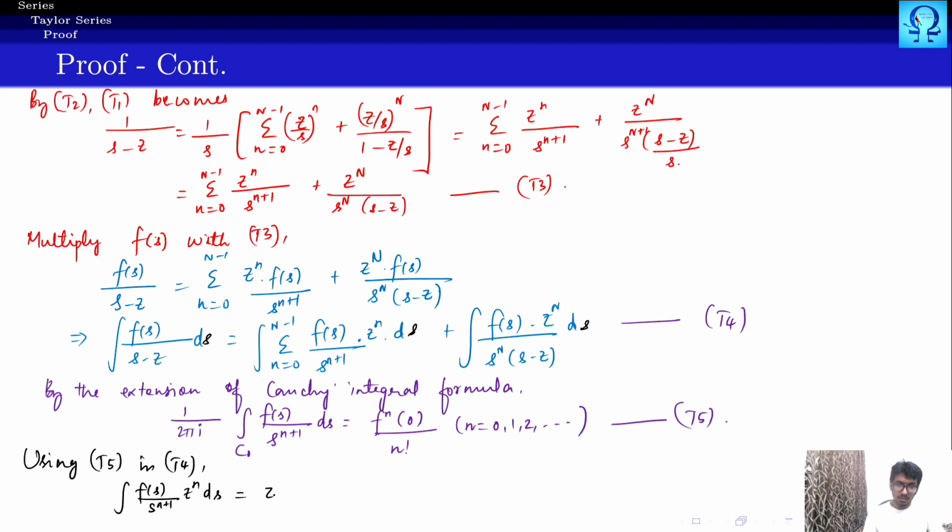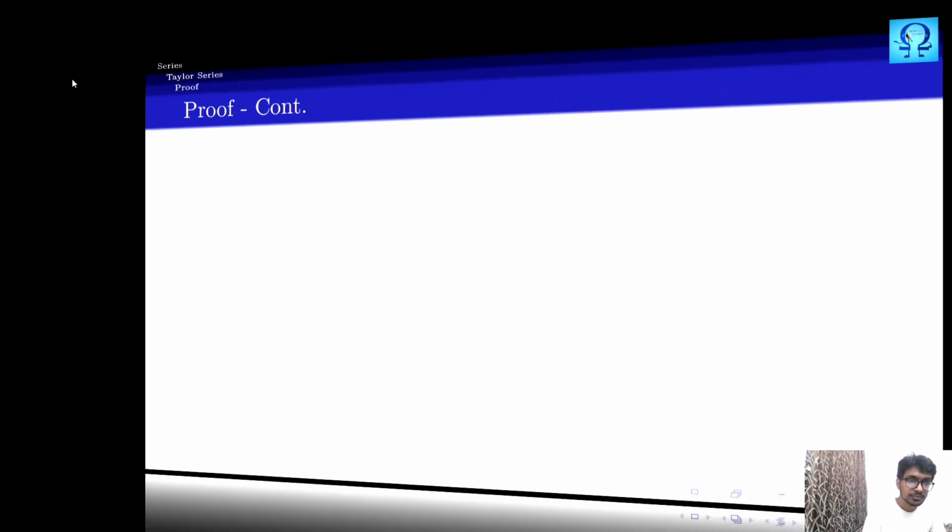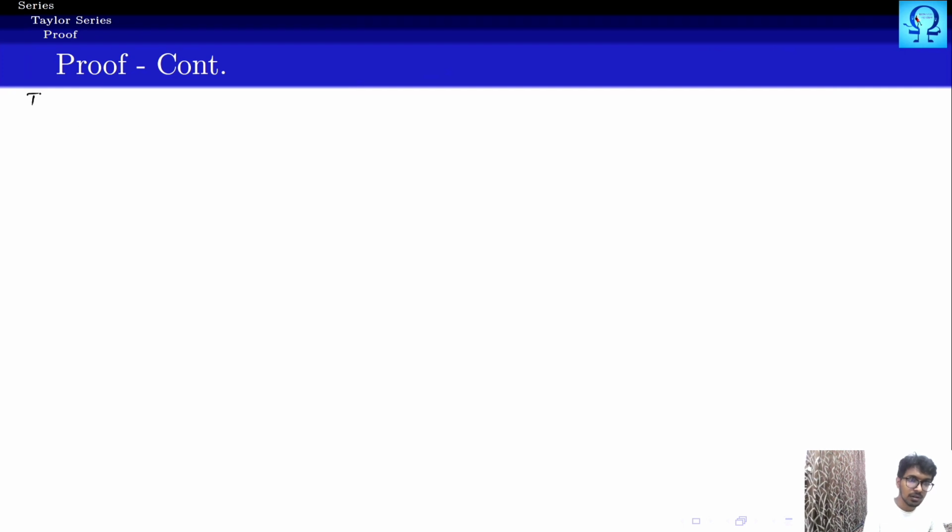So this may be written as z power n, a constant which is independent of s, so we take it outside. And this quantity simply becomes 2 pi I multiplied with the nth derivative of f at 0 upon n factorial. So this is what we have. So substituting this one using T5, we deduce this, and substituting this in T4, T4 becomes integral f of s upon s minus z ds is